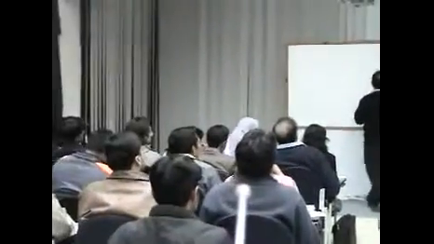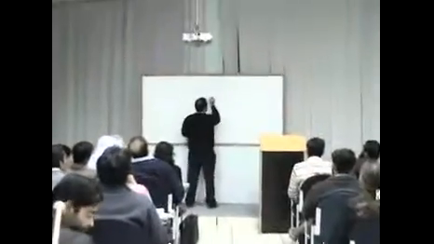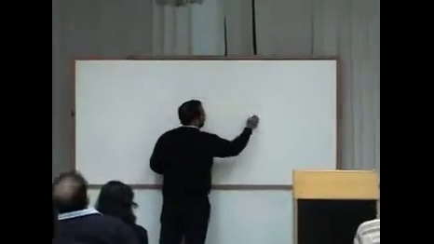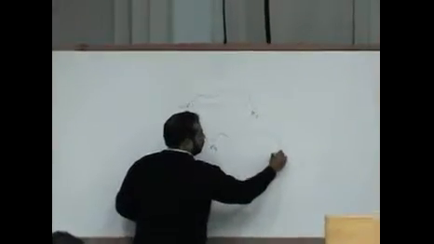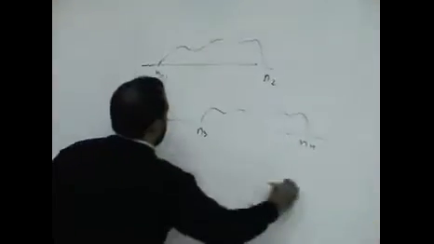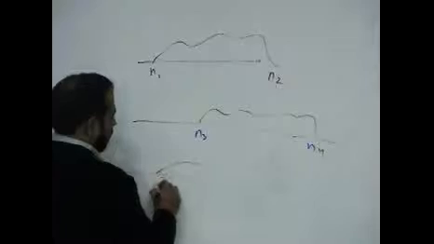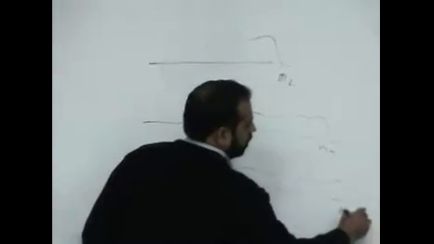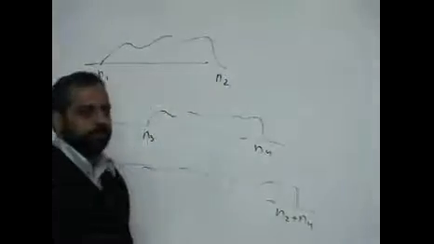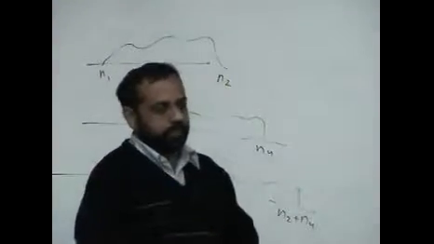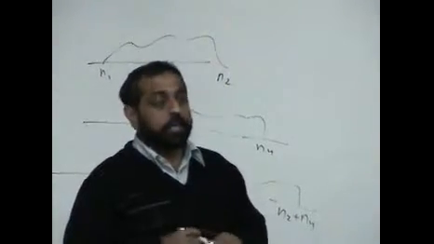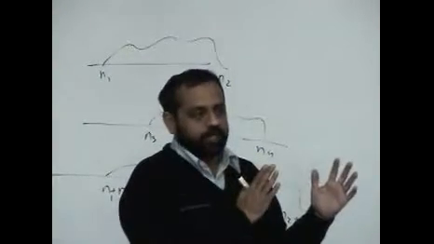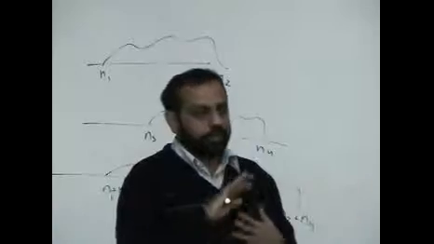Let me just reiterate what I said. I said if a signal starts at N1, goes to N2, and another signal starts at N3 to N4, then the output will always start from N1 plus N3 and will go to N2 plus N4. Always, it is always like this, because it's a linear and time invariant system. And what is time invariance? That if you shift a signal in time, it is not going to affect the output.